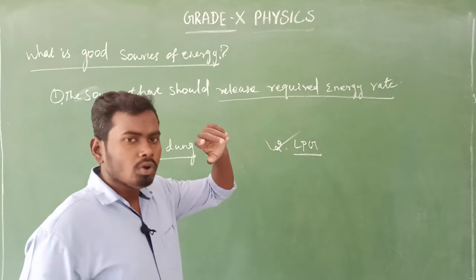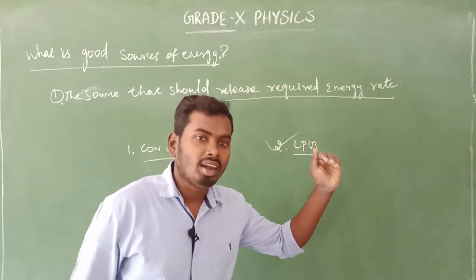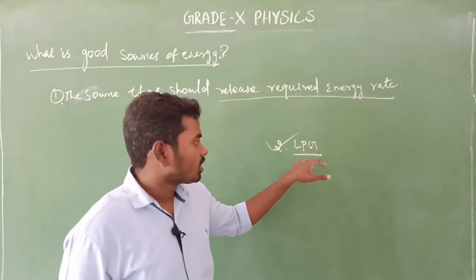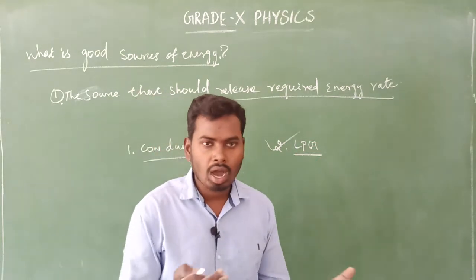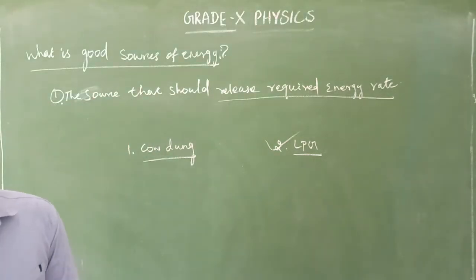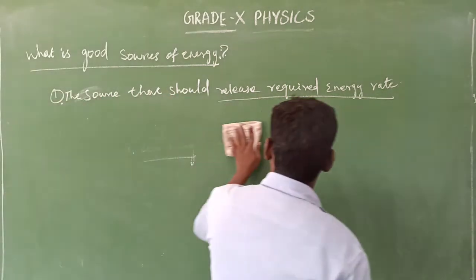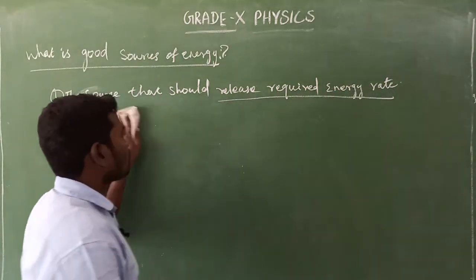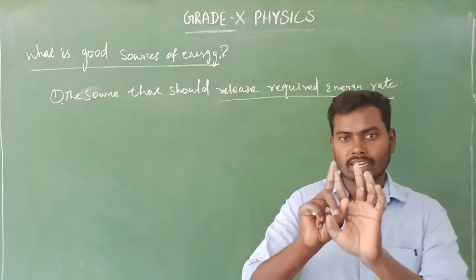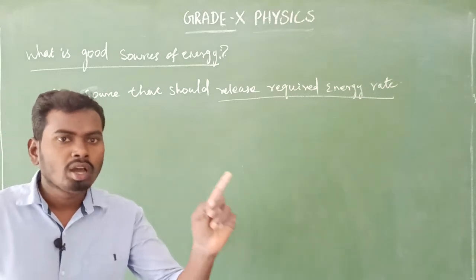Whereas if you prefer LPG, it will take less time because it provides the required amount of heat energy. So that is the first aspect: the source should release the required heat amount. First criterion completed to decide whether a source of energy is good or bad.